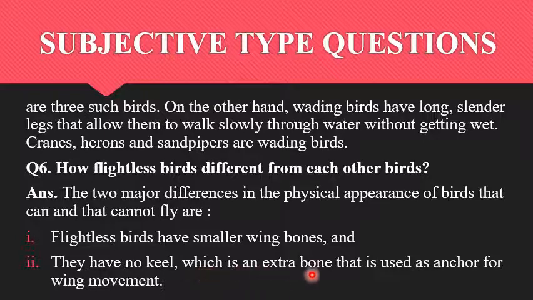Keel means an extra bone which these birds use as an anchor for wing movement. So, flightless birds have smaller wing bones and they have no keel, which is an extra bone that is used as anchor for wing movement. So, these all are your subjective type of questions. Now, page number 37 you have to open and just see on it your question number 7.